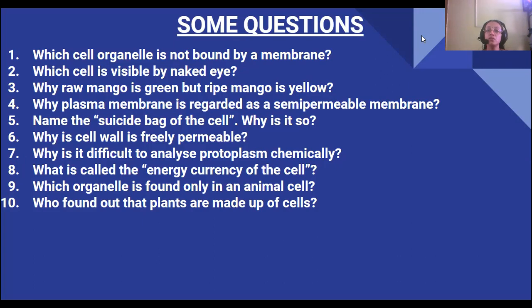These types of questions come in the ICSE exams in your class 9 syllabus, not class 10. When I start discussing class 10, then I'll tell you about the class 10 question patterns. Now I'm starting with class 9.